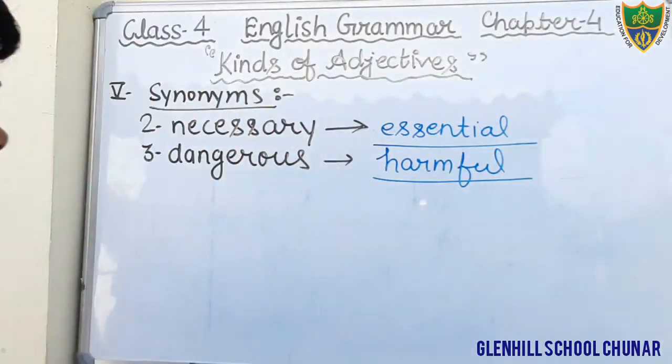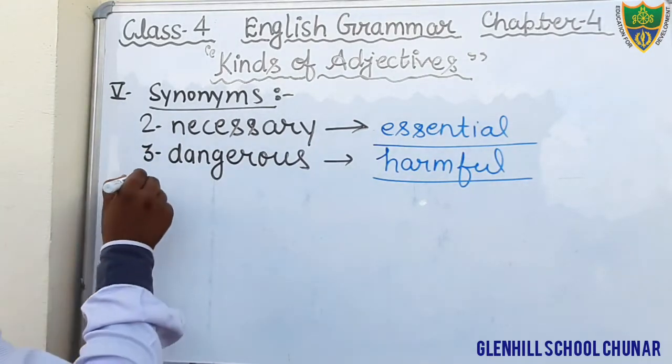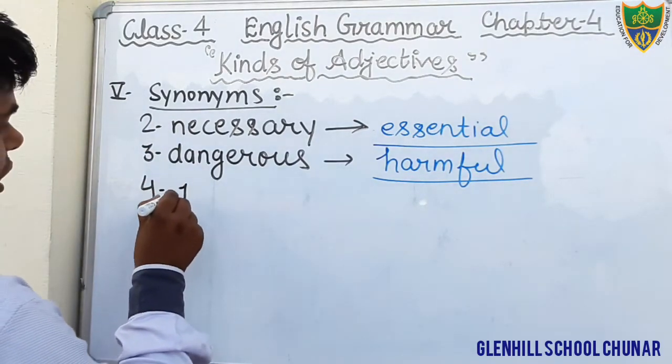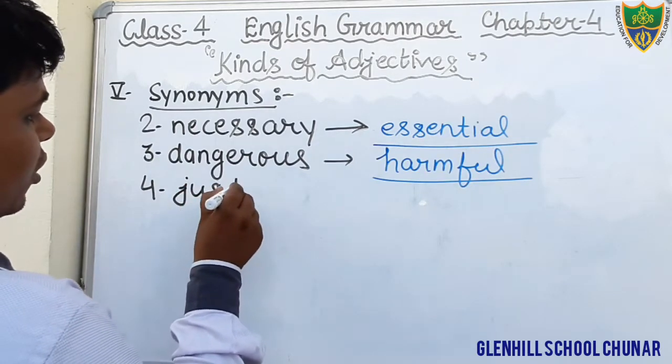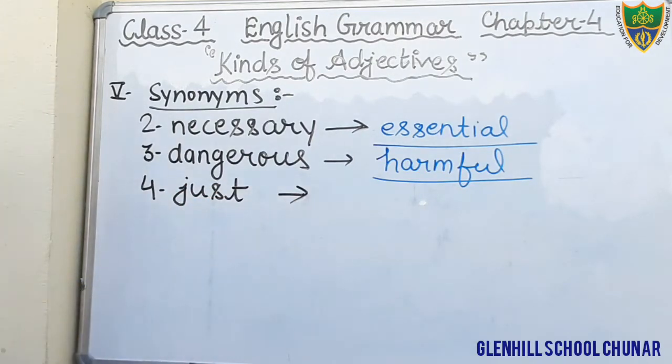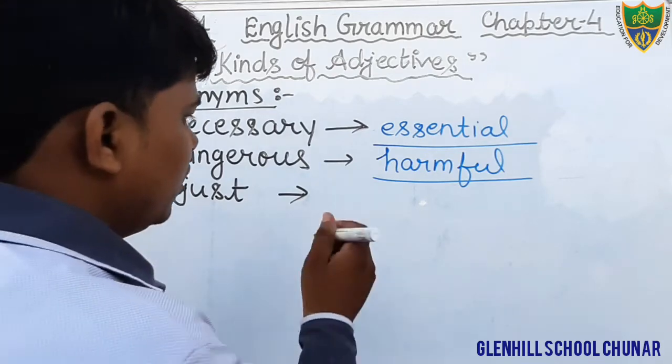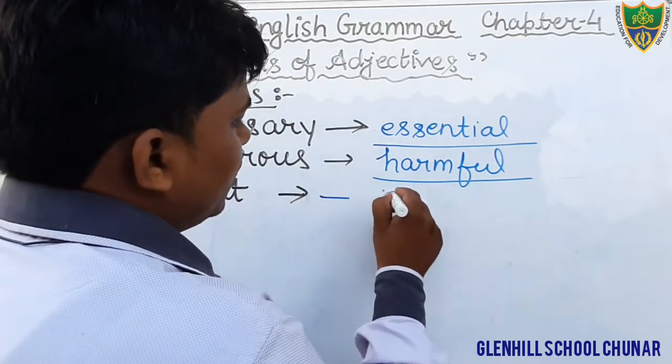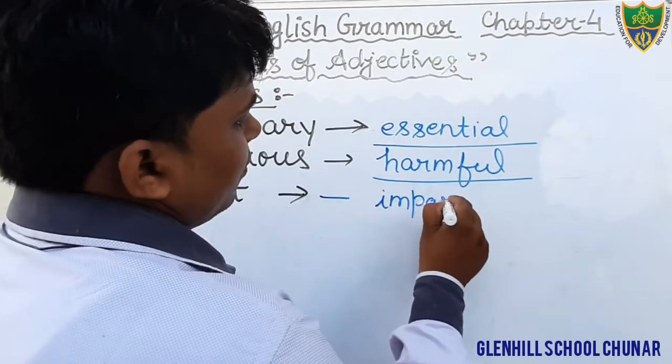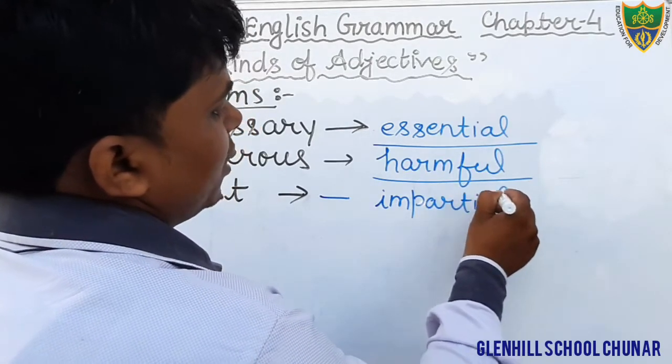Okay, come to the next question. Question number 4. Just. What would be the suitable synonym for that? Impartial. Here we will write impartial.